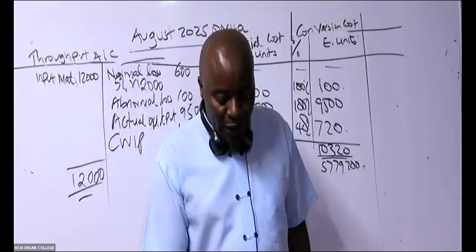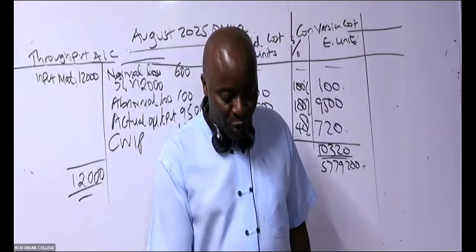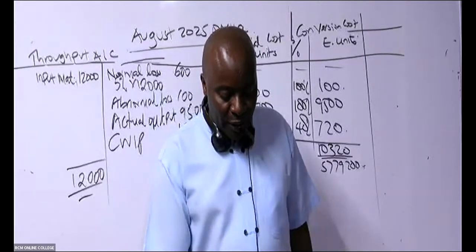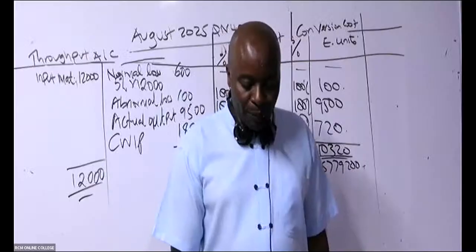Students who were able to get these very well looked at the STEM information here. A chemical manufacturer mixes together 3 chemicals, X, Y, and Z, in the ratio of 3:2:1. And then remember, in total, they mixed how many? 12,000. They mixed 12,000 in total.